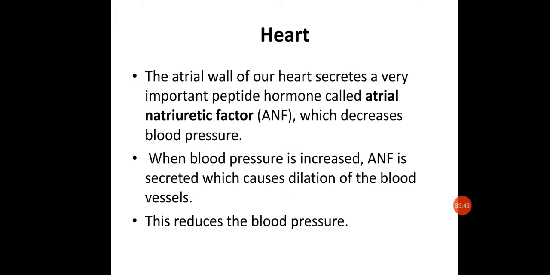Renin is an enzymatic hormone which is secreted by the juxtaglomerular cells of the kidney. It converts angiotensinogen, which is the inactive hormone, into angiotensin 1. Angiotensinogen is the inactive form, angiotensin 1 is the active form. This angiotensin 1 will be converted into angiotensin 2. Okay, that is the most effective form of angiotensin.